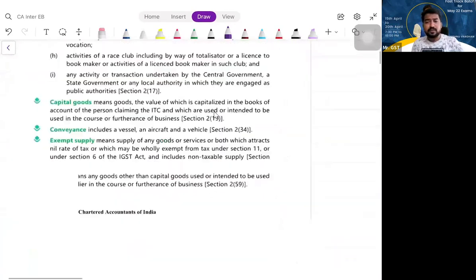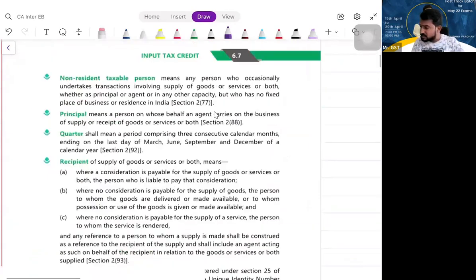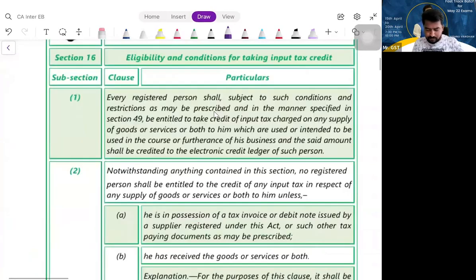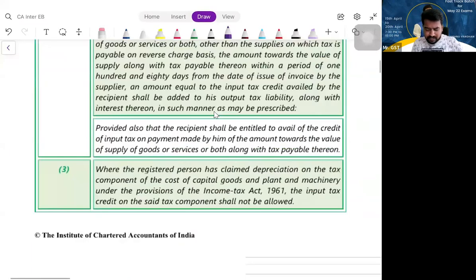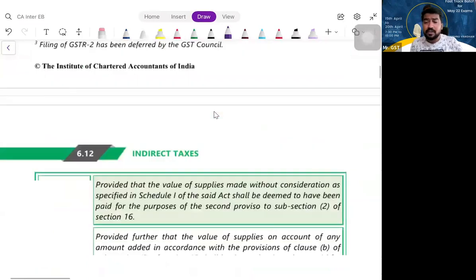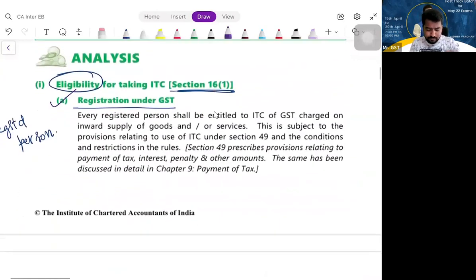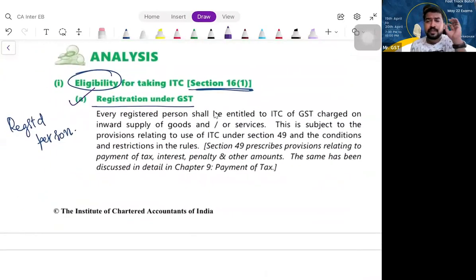So first, understand what is input tax credit, my dear friends. Input tax credit is nothing but the GST paid on inward supplies, that is purchases. Whether it is goods or service or capital goods, it doesn't matter. Whatever GST has been paid on that, you can claim it as ITC.